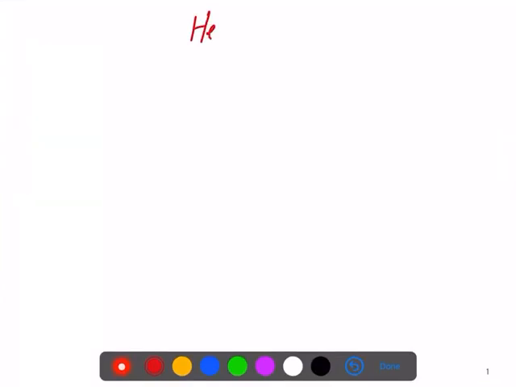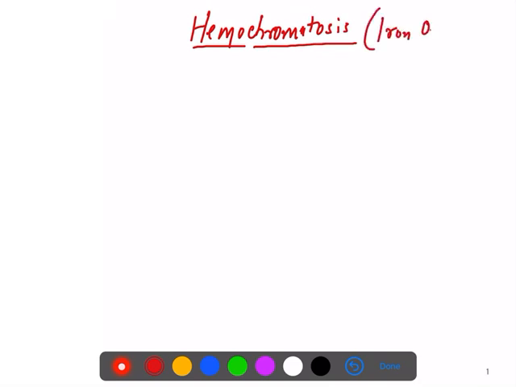So friends, today we will discuss hemochromatosis. So what is hemochromatosis? By understanding hemochromatosis, in short you can remember there is iron overload in the body.